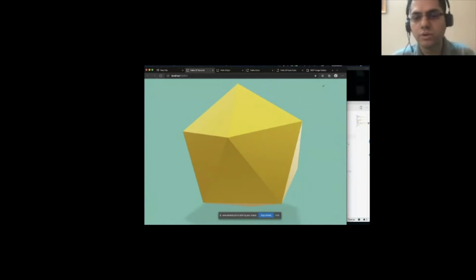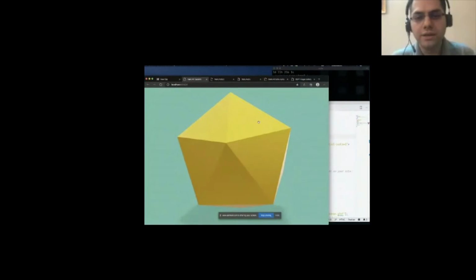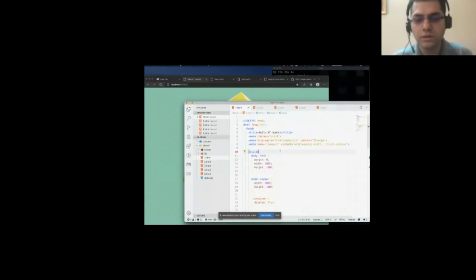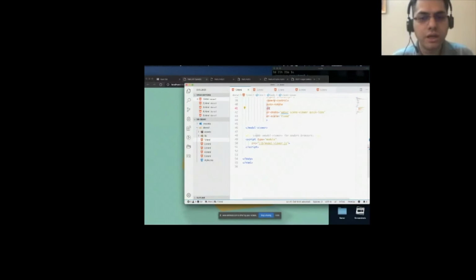It's completely responsive, and it is also auto rotating. Simply, if you look at the code, it's just one line of the model viewer tag, and you can see how completely declarative it is, and you just specify. So I have specified AR here, so if it was an AR-capable device, you could place it in the real world and play around with it as well.